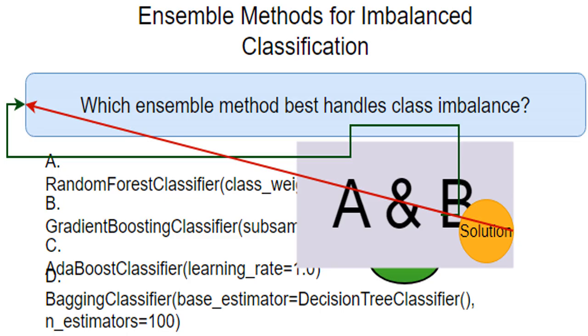Based on my analysis, options A and B are the most effective for handling the class imbalance problem in this particular scenario. Option A, random forest classifier with balanced class weights, directly addresses the imbalance, while option B, gradient boosting classifier with subsampling, indirectly helps by reducing overfitting, which often worsens the problem.